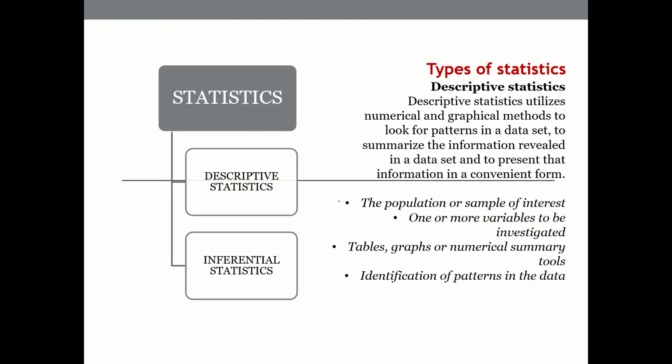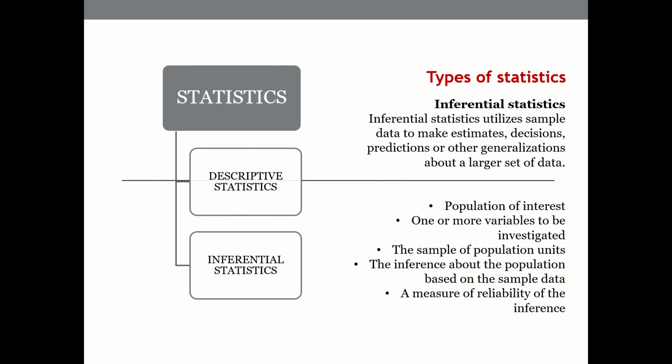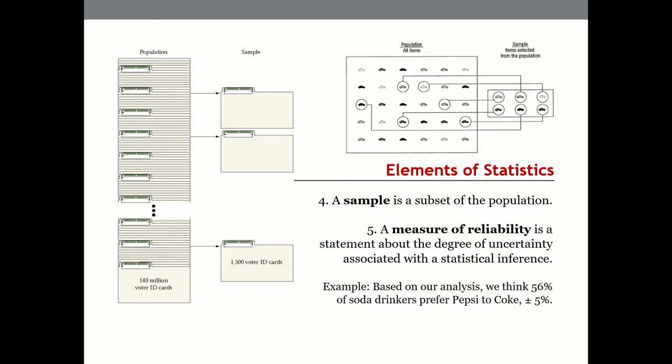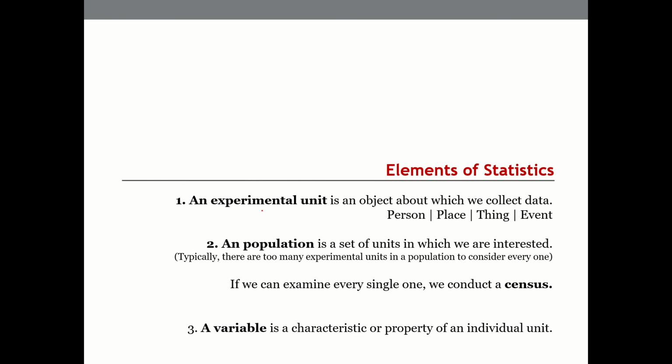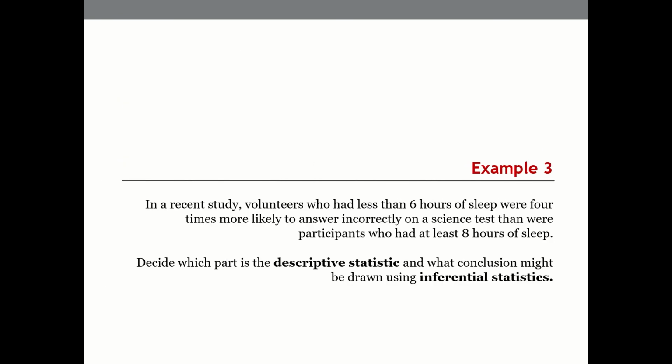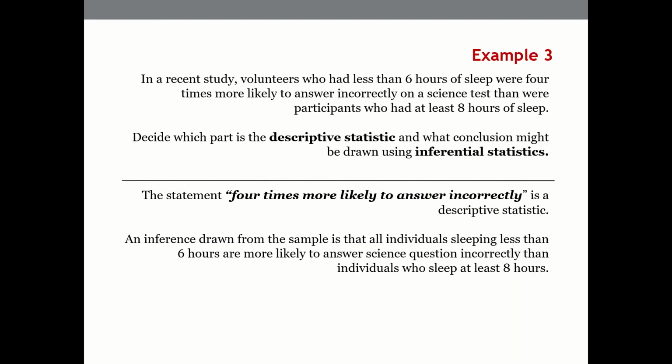Okay, and then we also briefly discussed that the entire statistics can be put in two ways. One is descriptive and another one is inferential statistics. Okay, so today also we will continue to see a little bit more about all this, what is descriptive and inferential statistics and so on. And then some elements of statistics we have seen: what is experimental unit, what is population, variable, and then we saw some examples as well for all this. So we stopped with that.